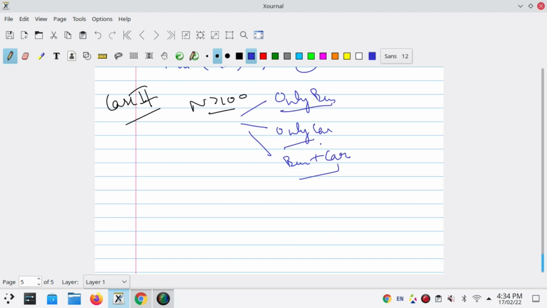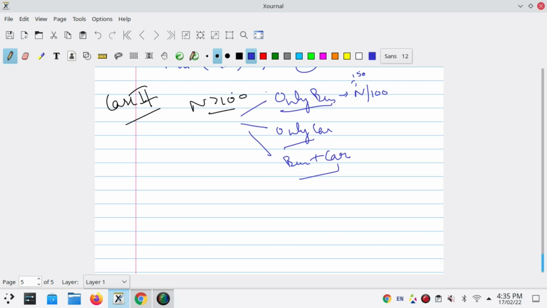When we use only buses, first of all we check the integer part of n by 100. Let's consider n as 150. Then n by 100 gives us one bus, but 50 people are also remaining, so we will update n by the remainder, n modulo 100.